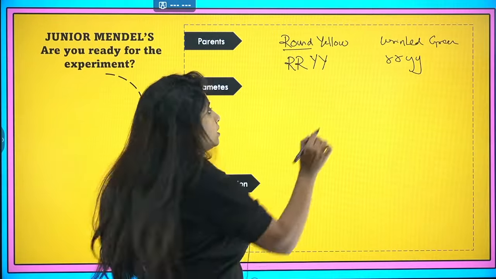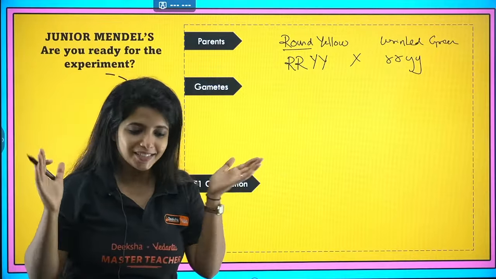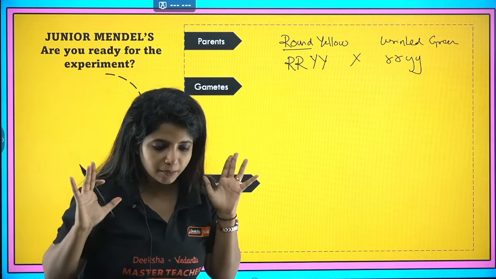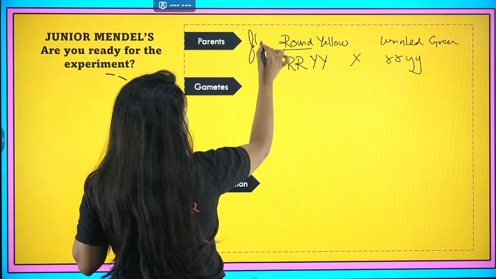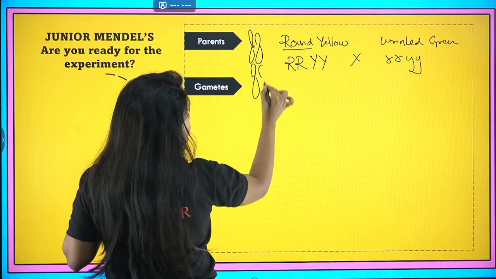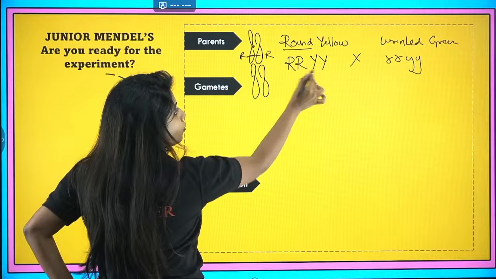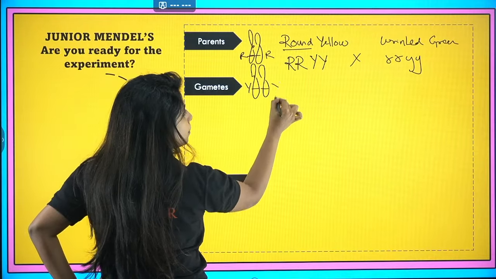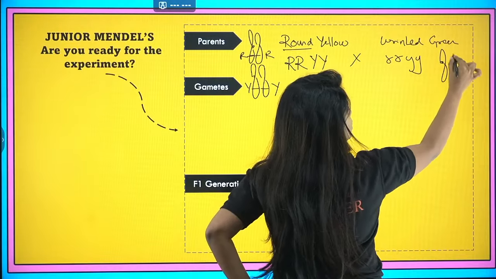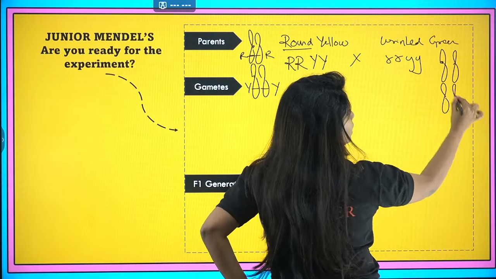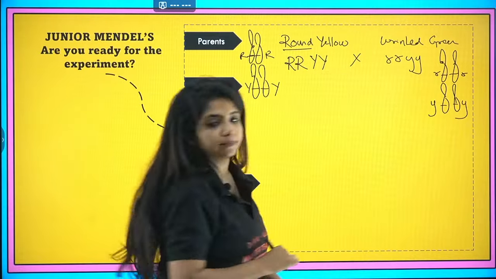Now when we cross it, you need to find the gametes. How do you find the gametes over here? This is where most of us lose our marks, but it is actually easy. Suppose I have chromosomes 1, 2, 3, 4. Over here I have allele capital R, and over here I have allele capital Y. Similarly, I have 4 chromosomes over here, with small r and small y.